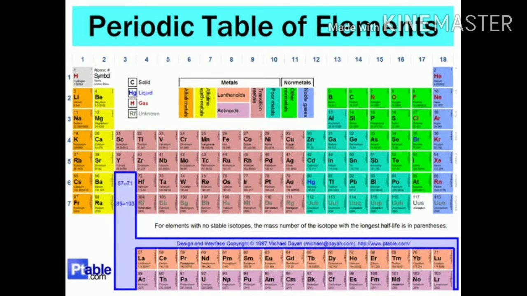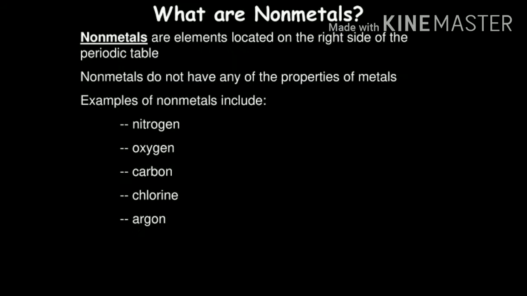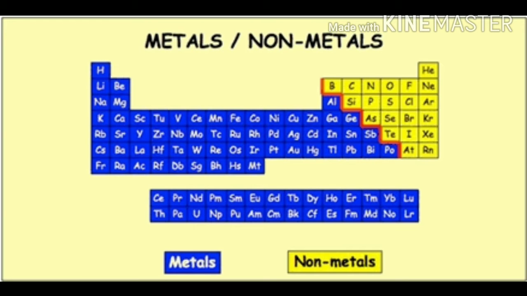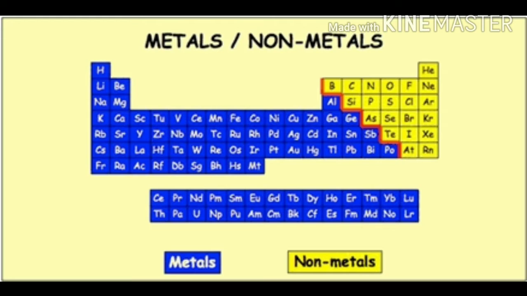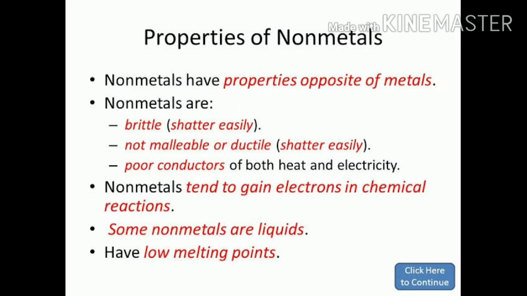Basically, there are 118 elements in our periodic table, and the nonmetals lie to the right side of the periodic table. Nonmetals do not have any properties of metals, and examples are nitrogen, oxygen, carbon, chlorine, etc. Well, after knowing what nonmetals are, let us start with their physical state or the physical properties of nonmetals.